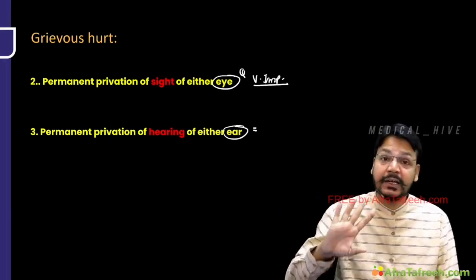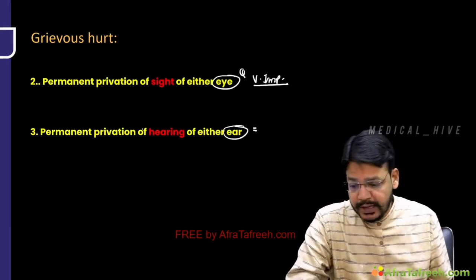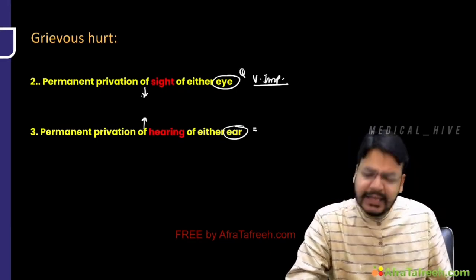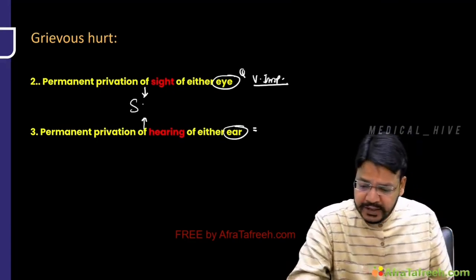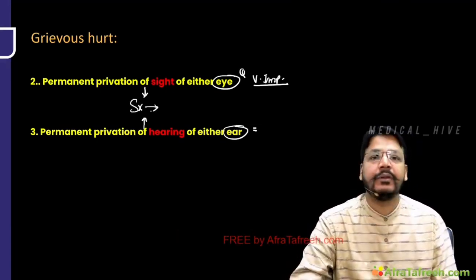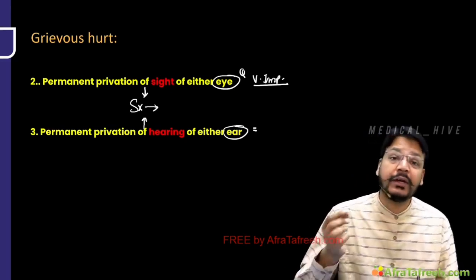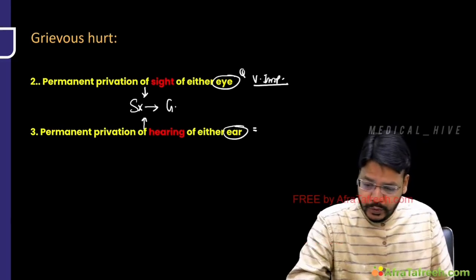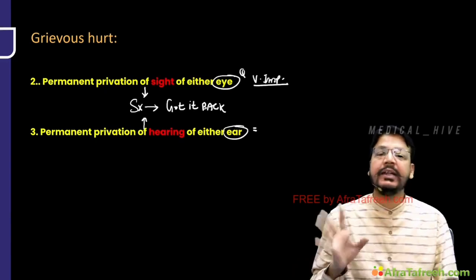Injury in the ear, because of that hearing is lost. Now, in both cases, like your eyesight is 50% lost, your hearing is 50% lost. After this you perform surgery. आपने surgery की and you got your eyesight and hearing back.